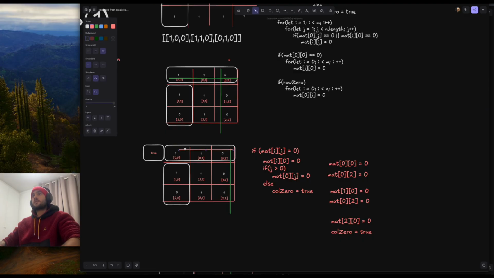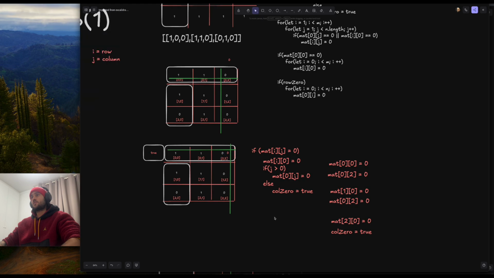And how to achieve that? Basically, we would like to mark down the first item in the row and the first item in the column as zeros. So this is the first item in the column, so it's already 0, but we mark it down as 0. And how do we say that?